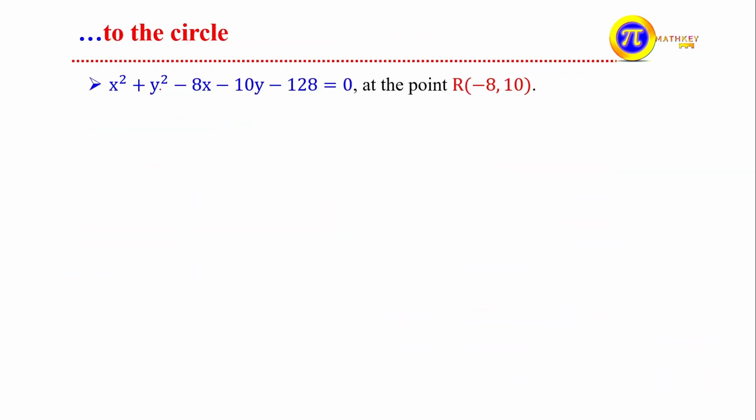It says that x squared plus y squared minus 8x minus 10y minus 128 equals 0, at the point which is -8 and 10.